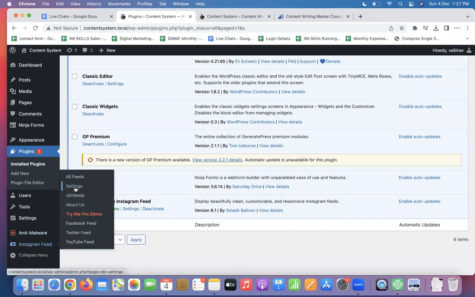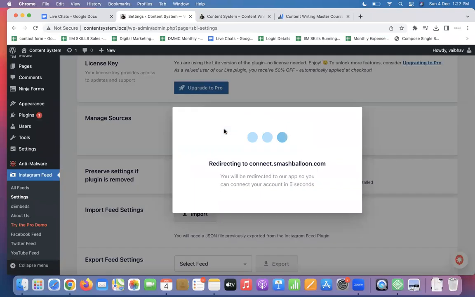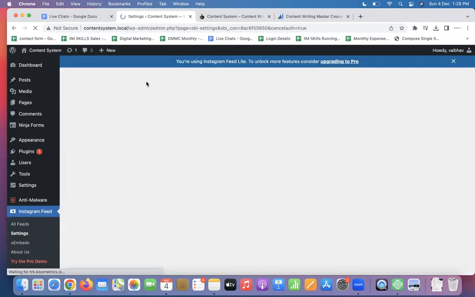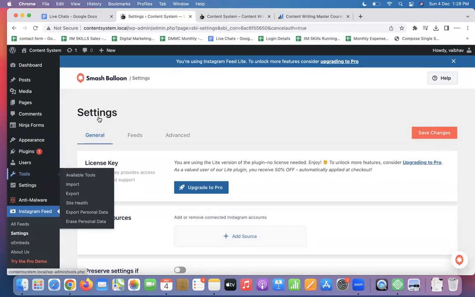Here you have to set up your settings. You have to link your Instagram, which I'm not going to do. Why would I give my Instagram details to these people? For now, it's just for learning purposes. I'm not doing it live. So I will go back to the page settings. You can do it. It's safe. Don't worry that your site or account will get hacked.